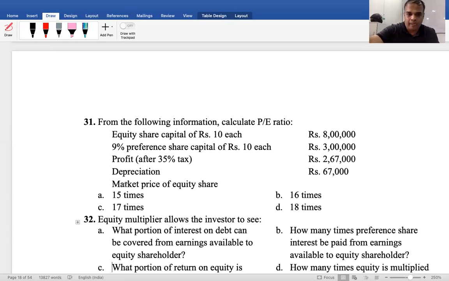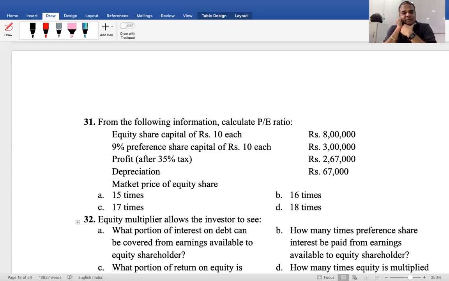From the following information, calculate the price earning ratio. What is the formula for price earning ratio? Market price per share divided by earnings per share. Equity share capital, rupees 10 each, 8 lakhs. 9% preference shares, 10 each, 3 lakhs.